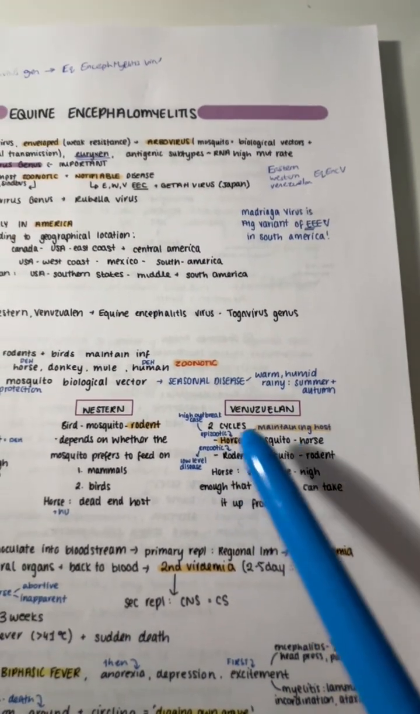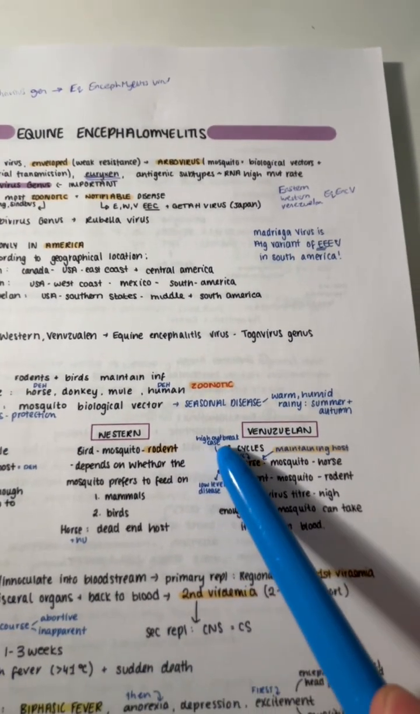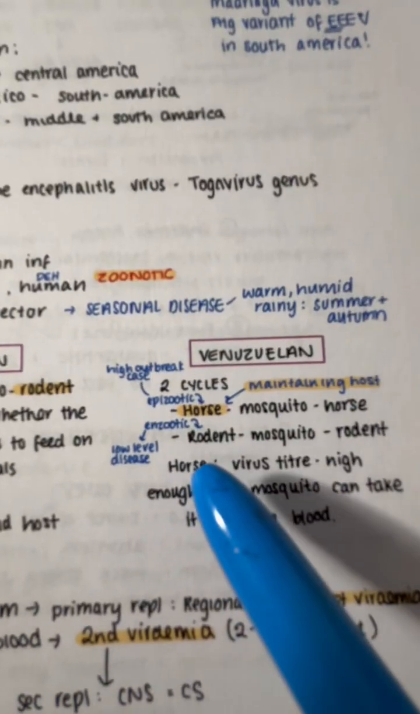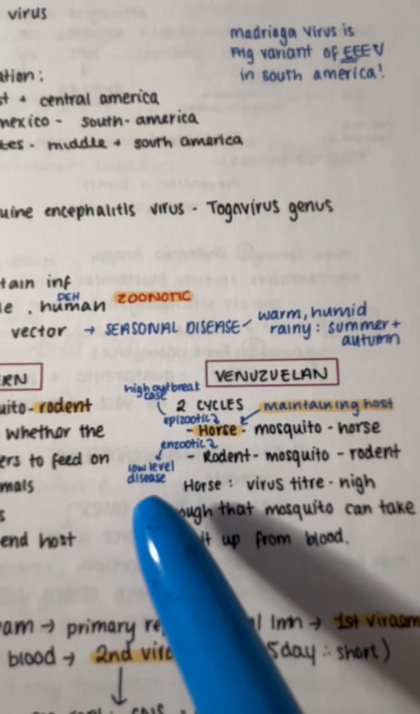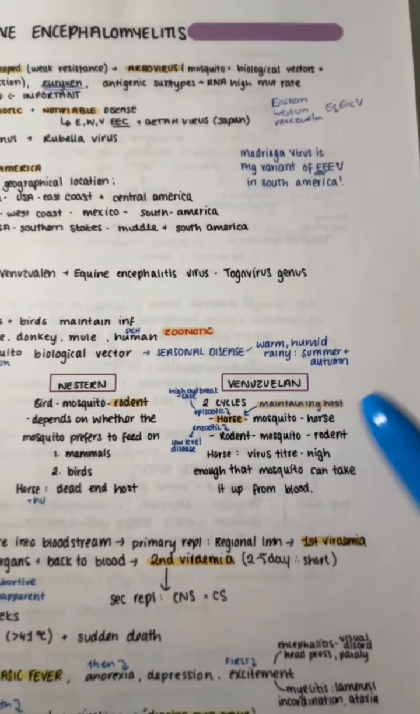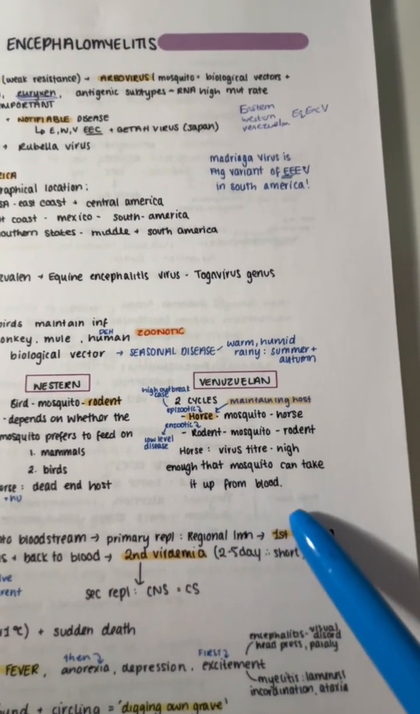In the case of the cycle with the horses, it's an epizootic cycle. This means there's a high outbreak of cases. In the case of the cycle with the rodents, it's an enzootic cycle. This means there's a low level of disease. In the Venezuelan subtype, the virus number is high enough that the mosquito can take it up from the blood.